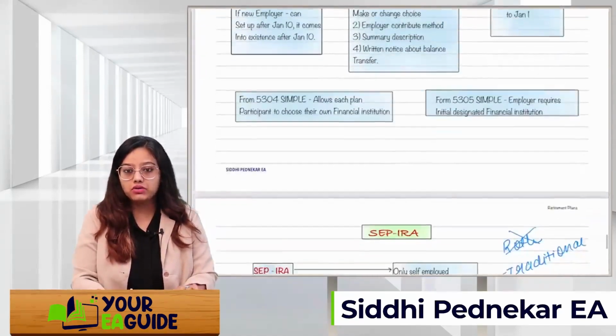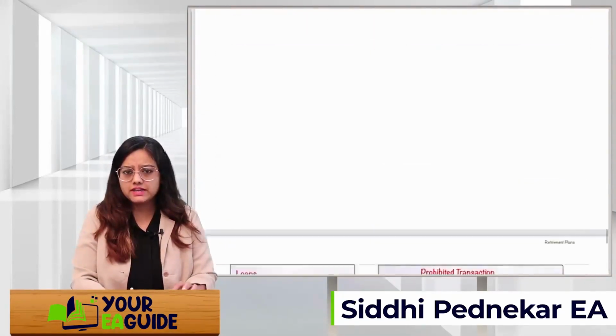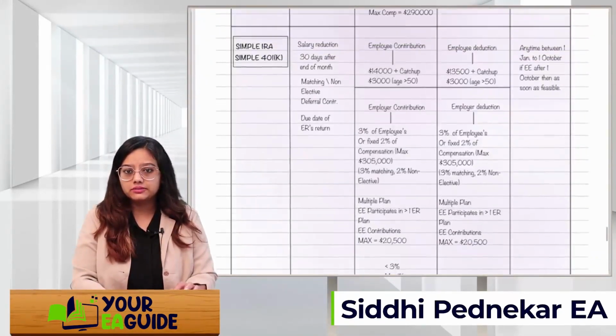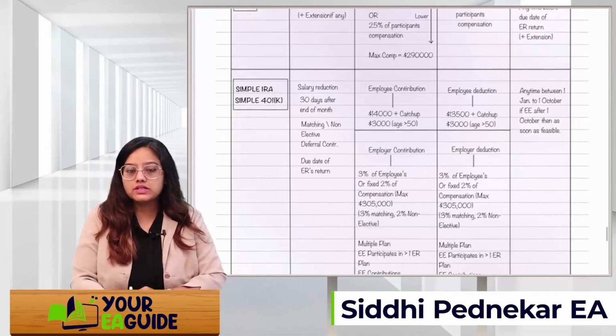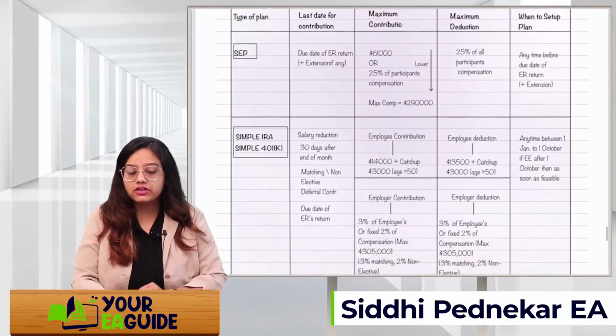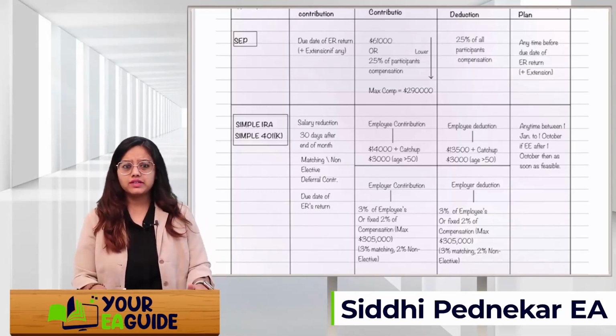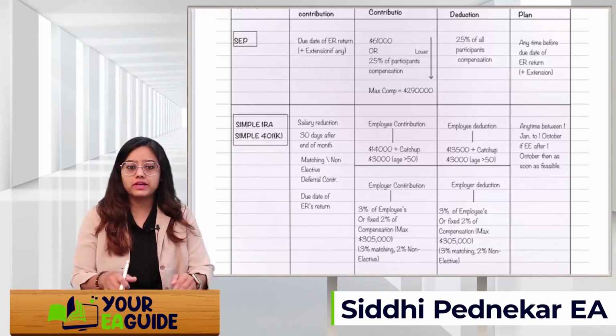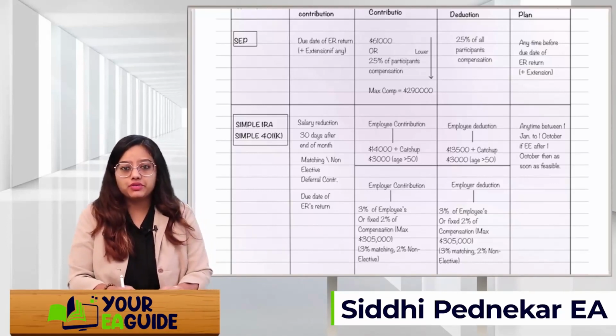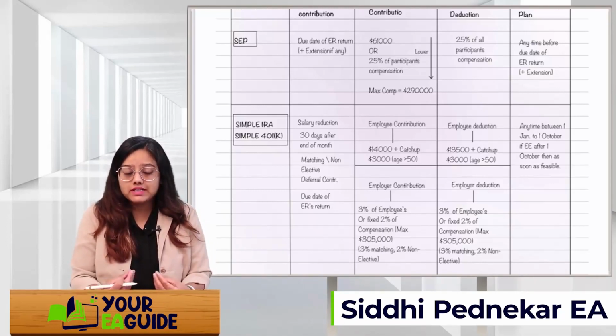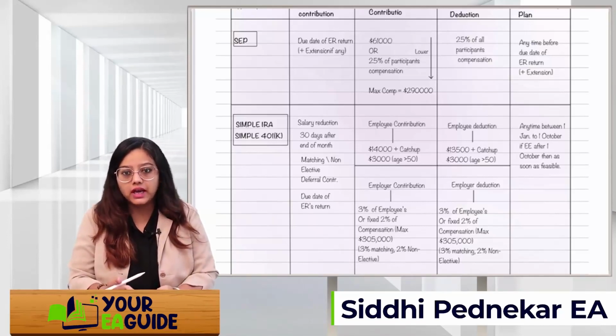Okay, this is about the simple plan. Let's see from the chart again. Simple IRA or simple 401k plan. What is the last date of the contribution? Salary reduction: 30 days after the end of the month. Matching or non-elective deferral contributions will be done till the due date of the employer return. Whatever salary reduction is done from the employee's salary needs to be deposited within 30 days, and whatever the employer is contributing needs to be deposited by the due date of the employer's tax return.